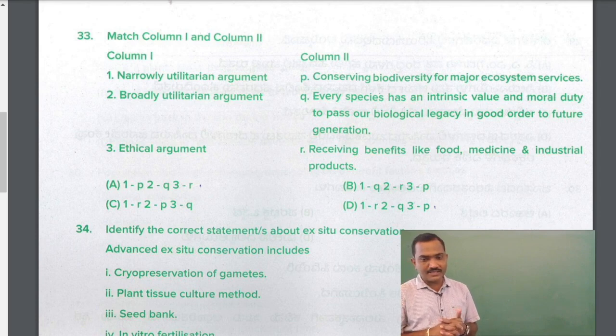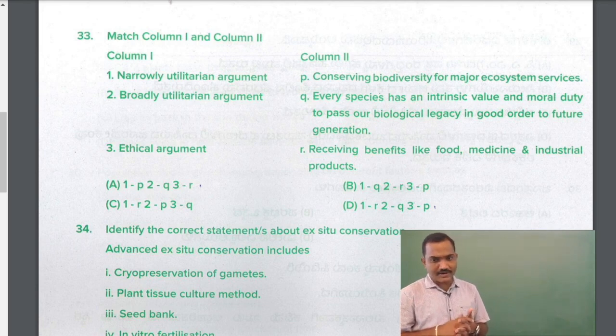So every species has an intrinsic value and moral duty to pass our biological legacy in good order to the future generation. This is the ethical argument. And next, conserving biodiversity for major ecosystem service, that is broad utilitarian.